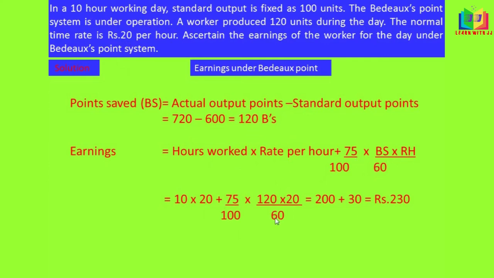So 120 into RH, which is 20, divided by 60. We get 200 plus 30. This is the time rate and this is the bonus. So we get 230. This is the earnings of the worker under the BDUX point.